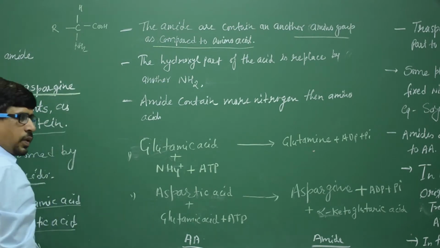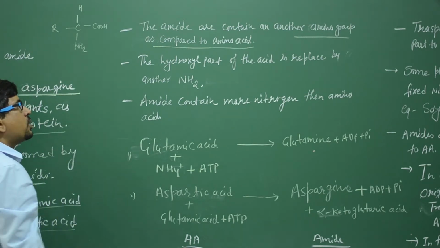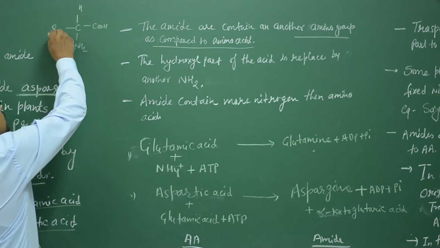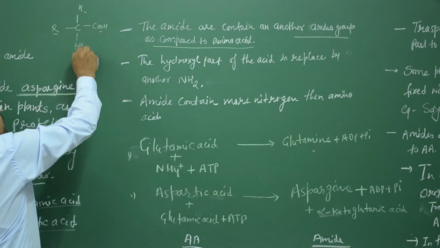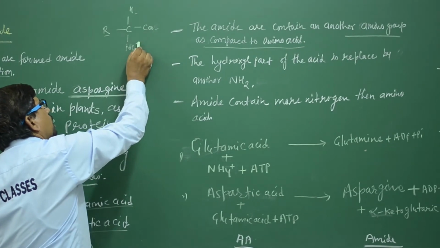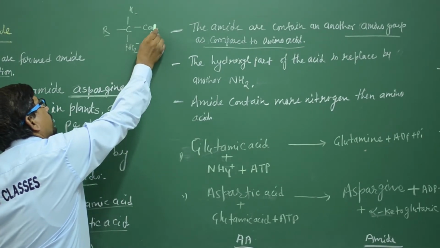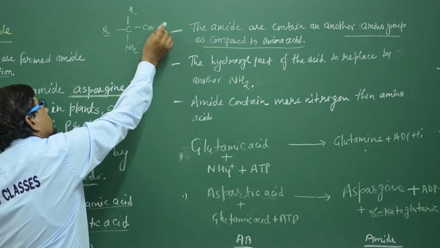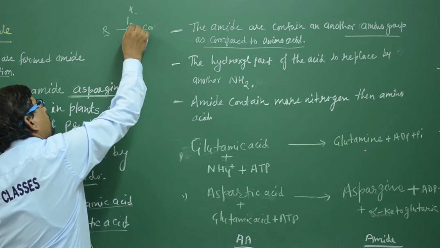It is the structure of the amino acid. In this structure there are four different groups present, and this carbon is known as the alpha carbon.